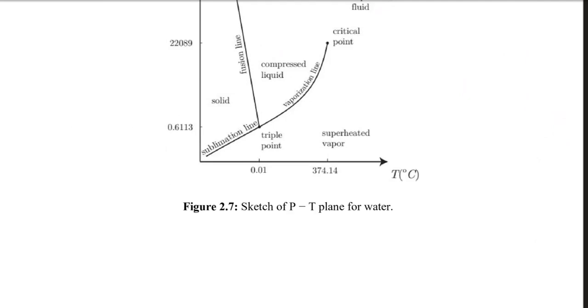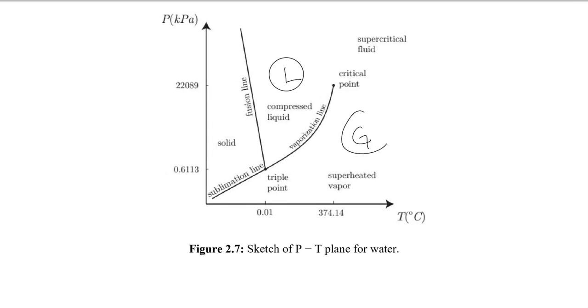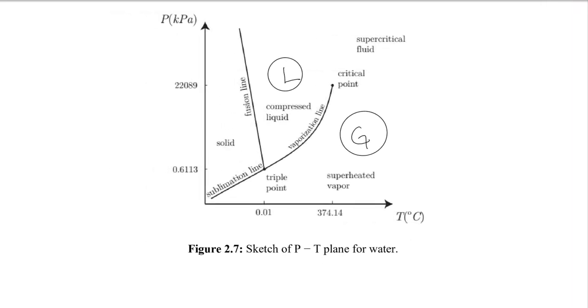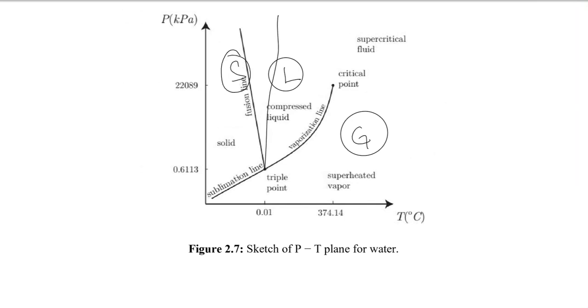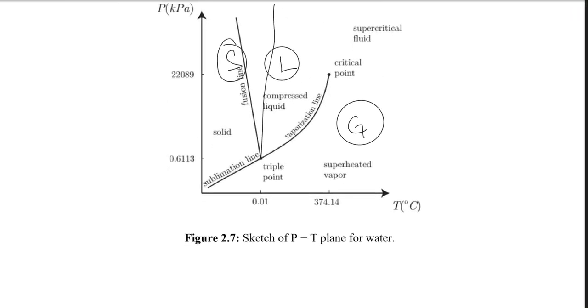So now if I'm looking at this one, that will be the liquid region. That would be the gas region, as I said earlier. Now I'm drawing another line, and that is the line between the solid and liquid. This line can be called the melting line.